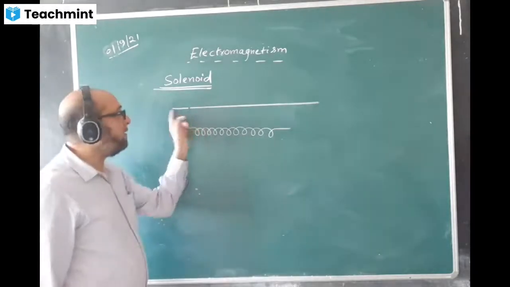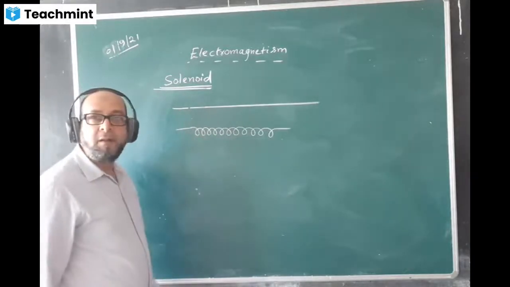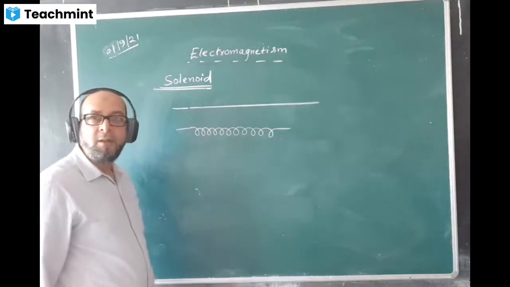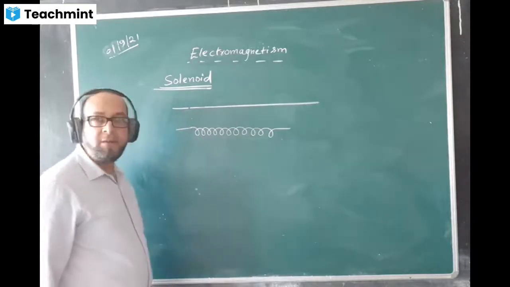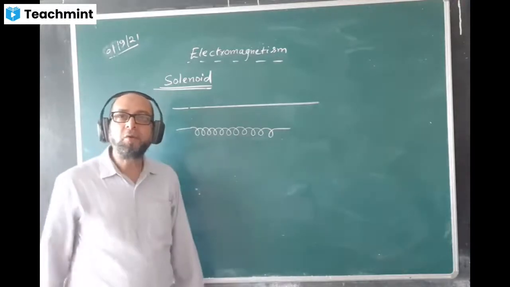A long copper wire, when turned into many coils, not only one or two but quite many coils, is called a solenoid. Understood?